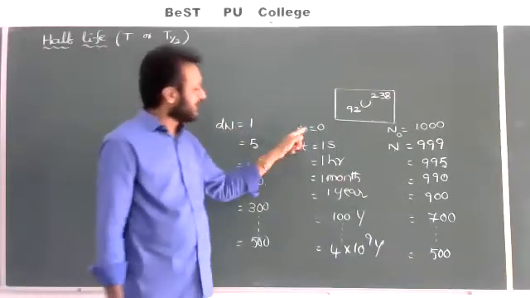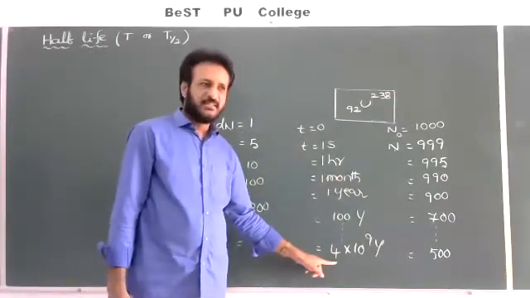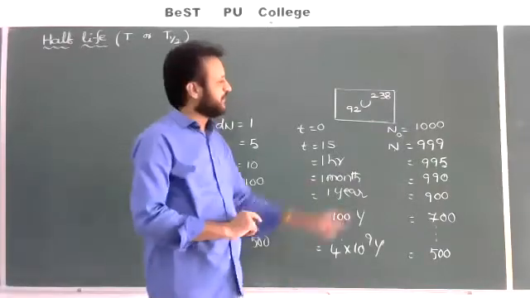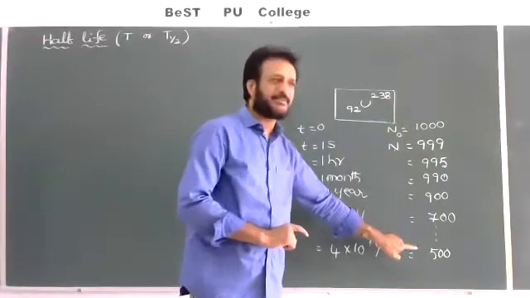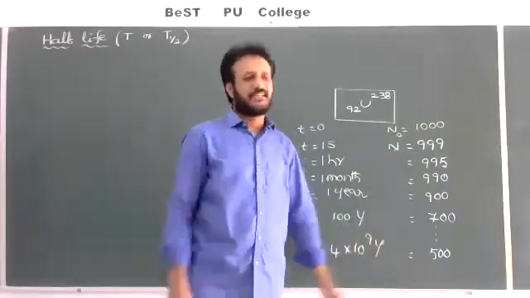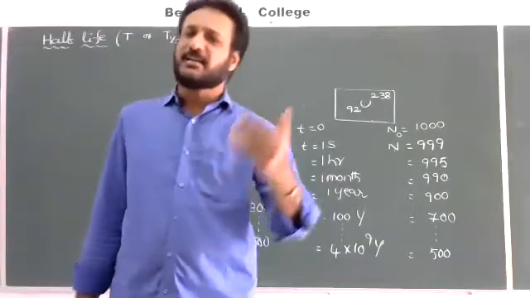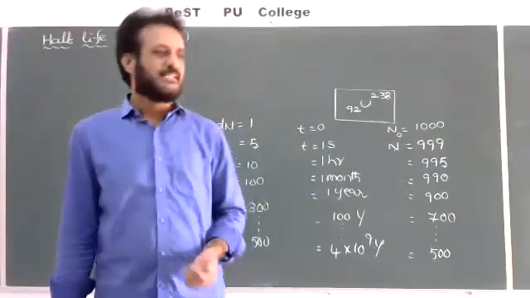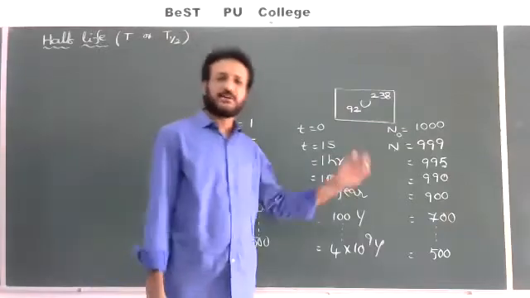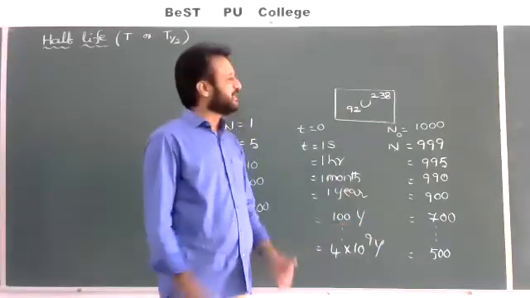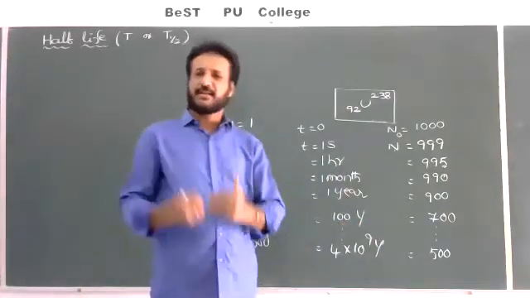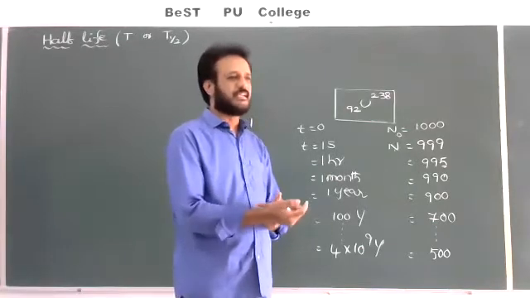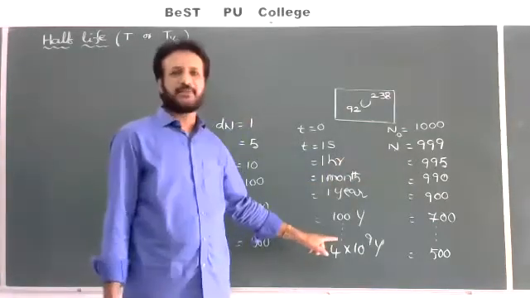So the time taken by the radioactive sample to reduce it to half of the original number of atoms. Initially 100 atoms are there, after half-life time 50 atoms. Initially 10 atoms are there, after half-life 5 atoms. So initially X atoms are there, after half-life X by 2 should write. So that time can be called as half-life of the sample.